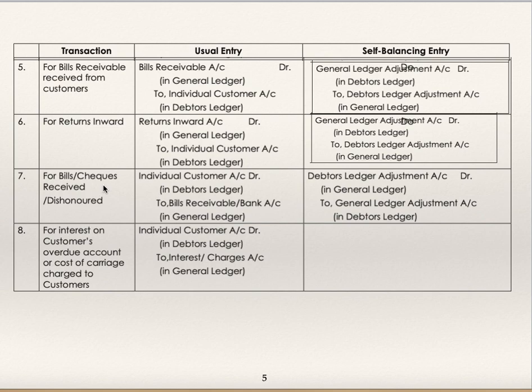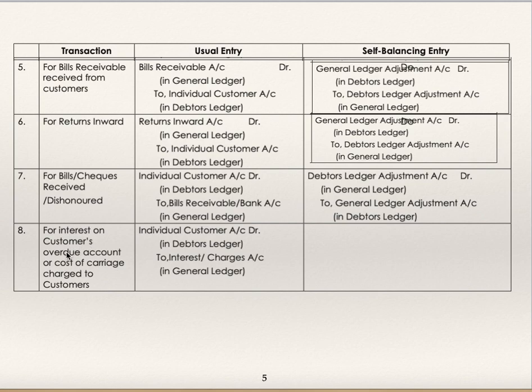For bills or cheques received dishonored, cheque is getting dishonored. Bills receivable is getting dishonored. So you are supposed to debit debtors in order to show increase in debtors balances. So individual customer or debtors debit to bills receivable or bank is the normal entry, and self-balancing entry, debtors ledger adjustment account to general ledger adjustment account.